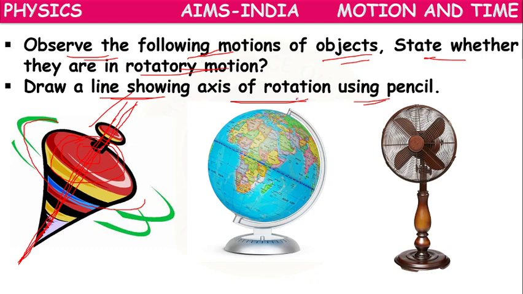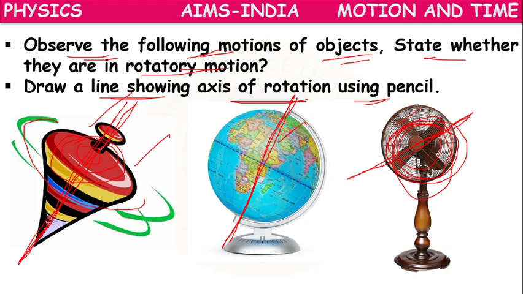Even for the globe, this will be the axis of rotation. All the parts of the globe will move around this axis of rotation. Next, for the ceiling fan also, this will be the axis of rotation, and the blades will move around this axis continuously. So these three are examples of rotatory motion.